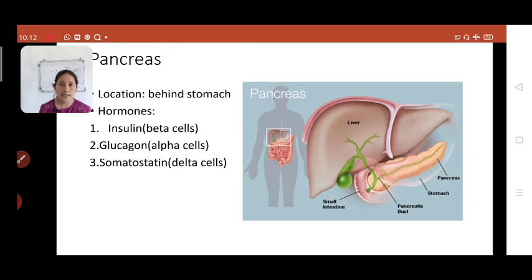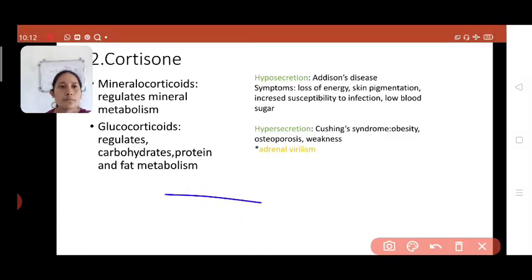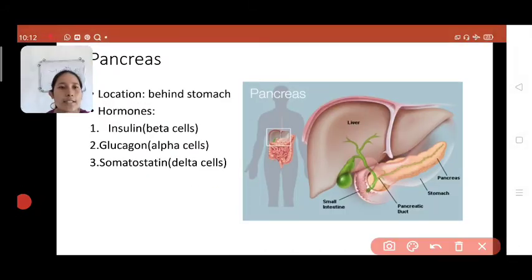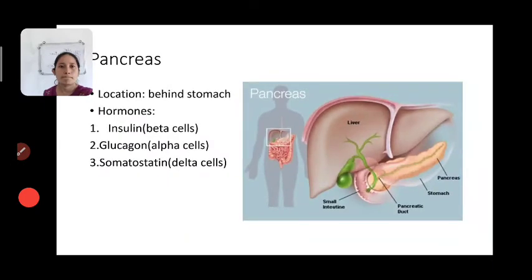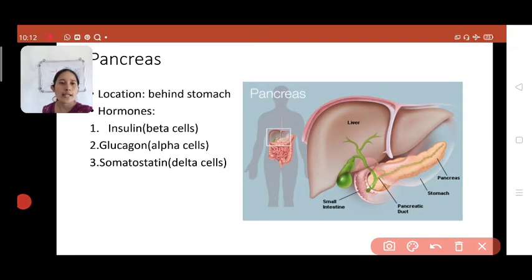Now as an exocrine gland, what does the pancreas do? It secretes pancreatic juice. It has a specialized duct called the pancreatic duct for storing pancreatic juice, and this pancreatic juice is poured onto the duodenum of the small intestine, where the complete digestion of the food occurs.